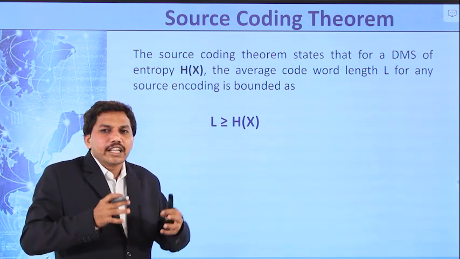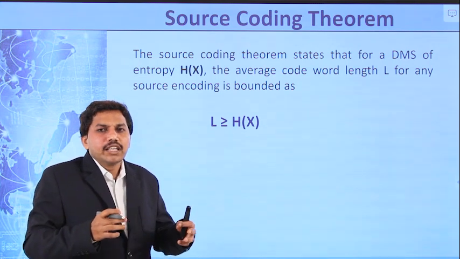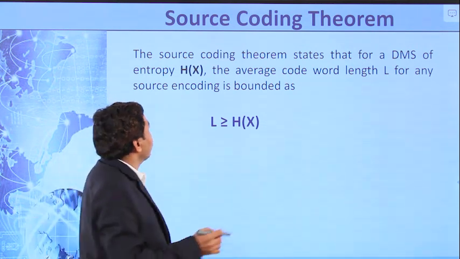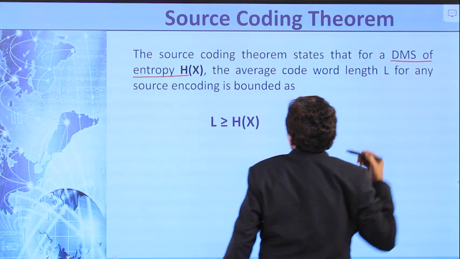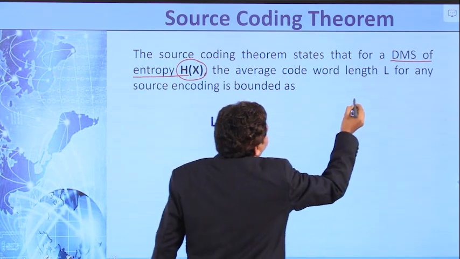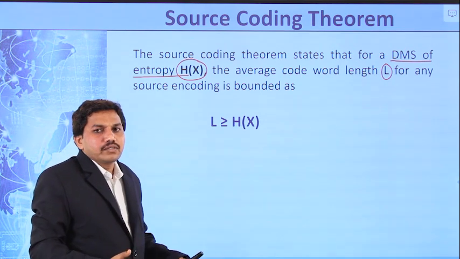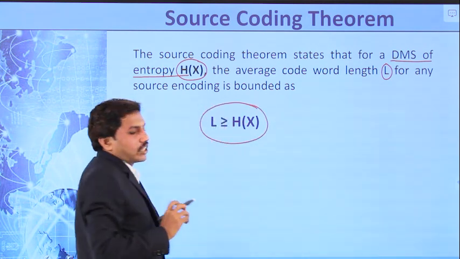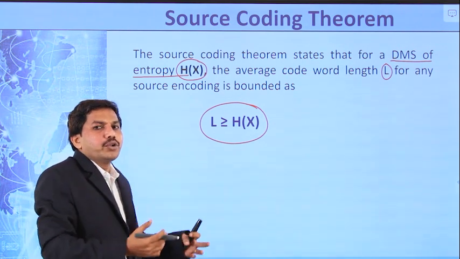What it says is, it gives the relation between L and H. L means average code word length, H means the entropy. So this theorem states that a source, that is a DMS, discrete memoryless source, with entropy H(X) and average code word length L, for any source coding technique, these two are bounded as L greater than or equal to H(X). That indicates average code word length is always greater than or equal to entropy of the source.